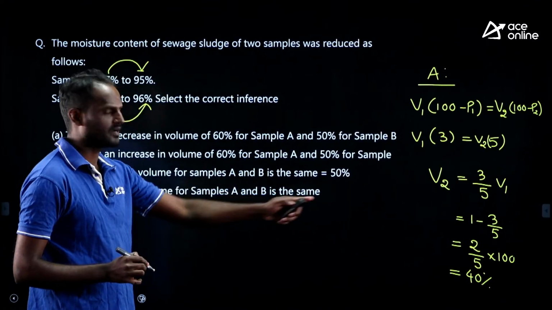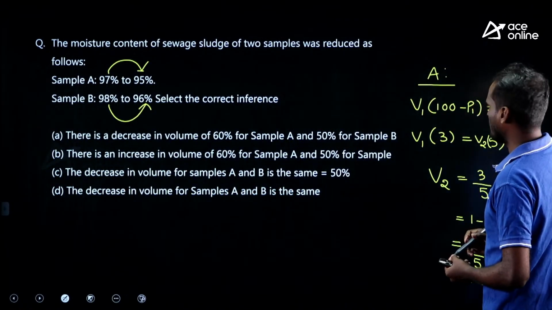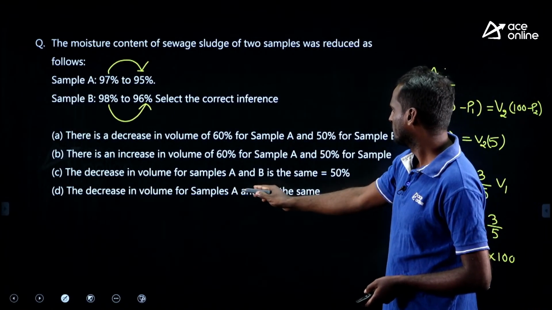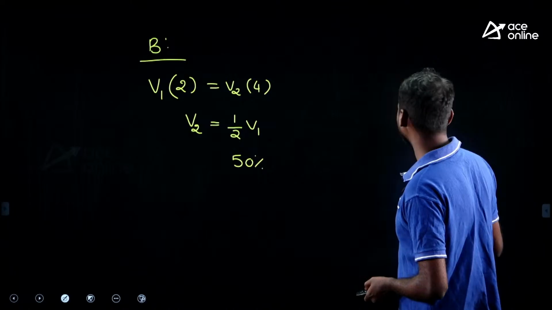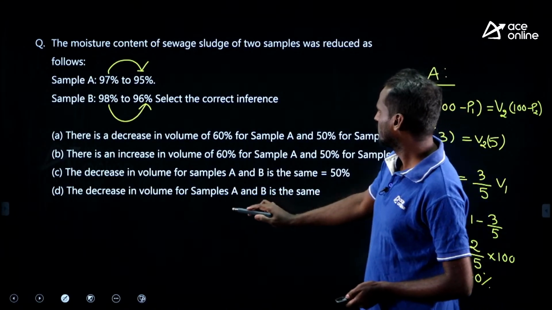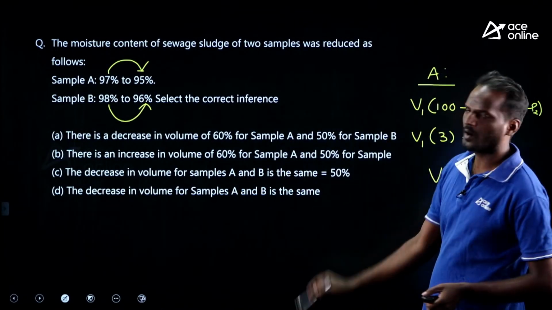So 40% reduction happens for sample A. Any option matching here? The decrease in volume for sample A is 40%. Here both are 50, wrong. Same, wrong. 40 here, 50 here. Both are 50, wrong. Both are same, also wrong. There is an increase in the volume of 60. No, there is no option matching.